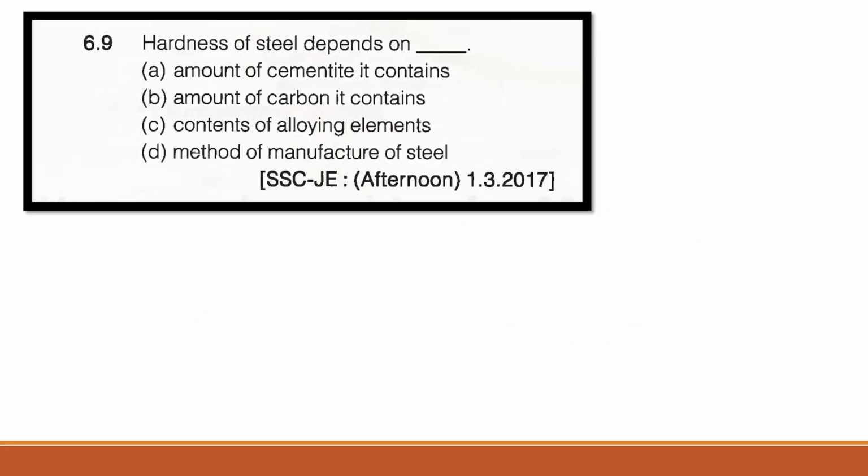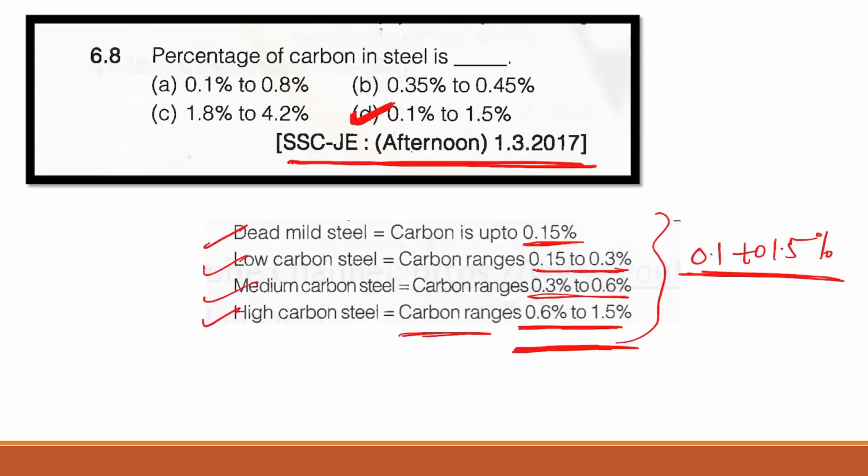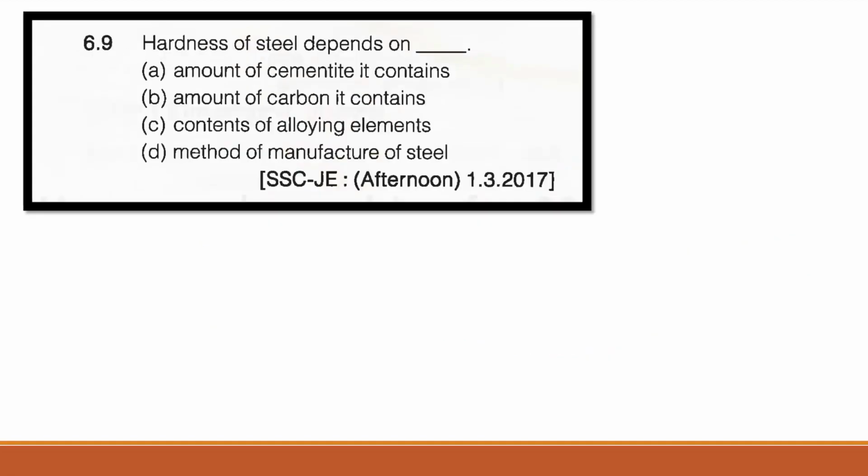Now 6.9, ninth question. Hardness of the steel depends on. So here the correct answer is, obviously, as we have seen, that we add carbon to the steel, right? Carbon to the steel to improve the hardness. So ultimately the answer will be B. The amount of the carbon it contains, that is steel, right? Here you can see the amount of cementite it contains.